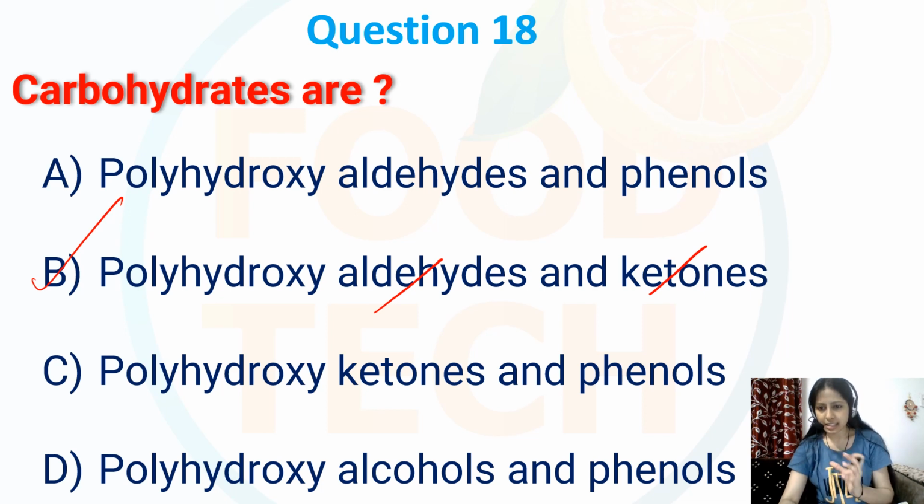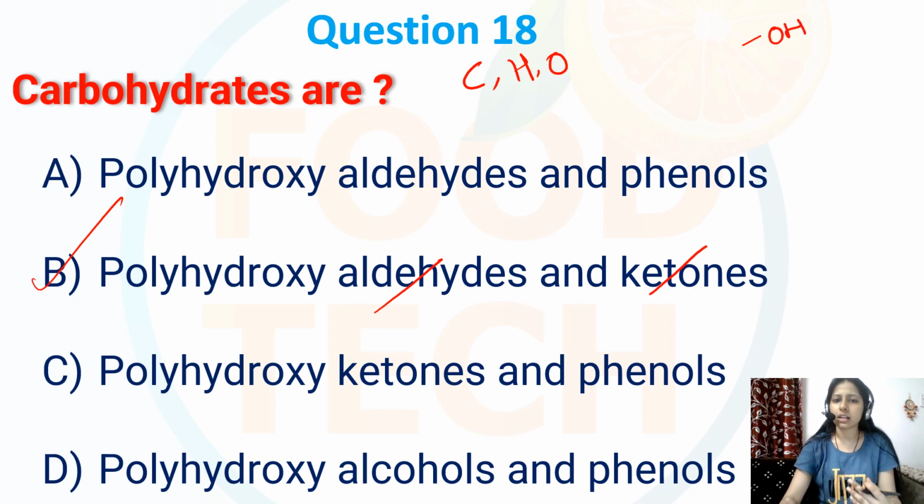We know that carbohydrates are organic compounds which consist of carbon, hydrogen and oxygen atoms. They typically have a backbone of carbon atoms with hydroxyl groups attached, and they contain either an aldehyde group, that is CHO, or a ketone group, that is C double bond O, as their functional group.